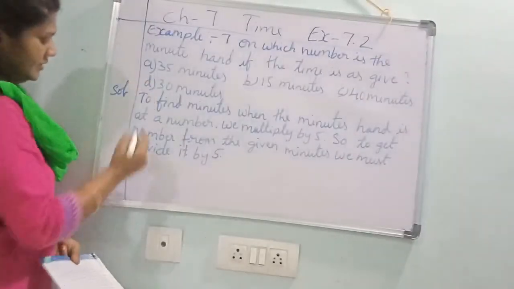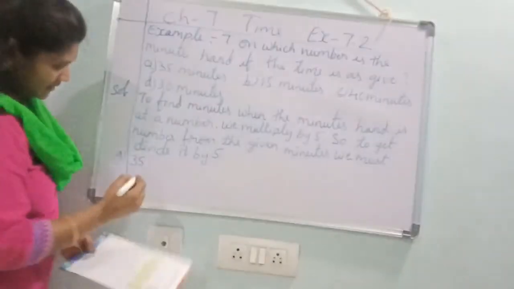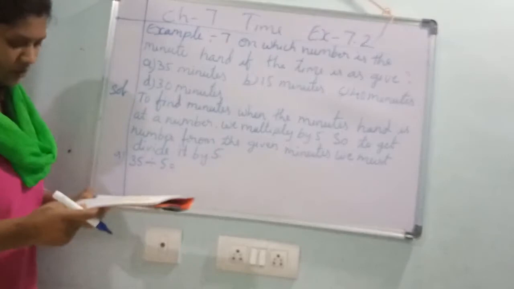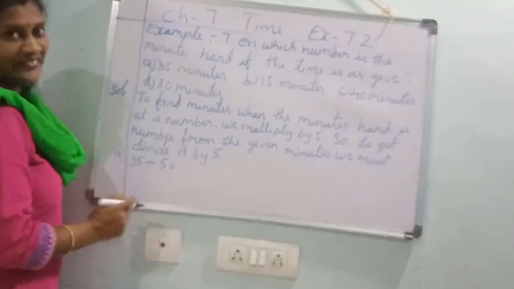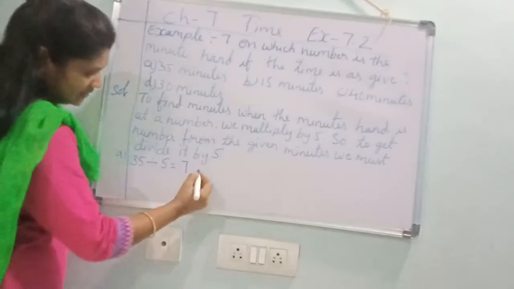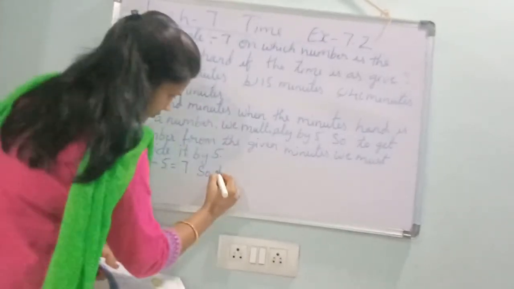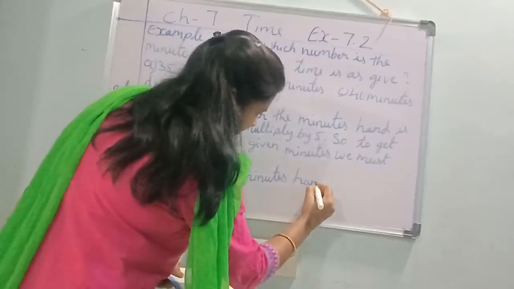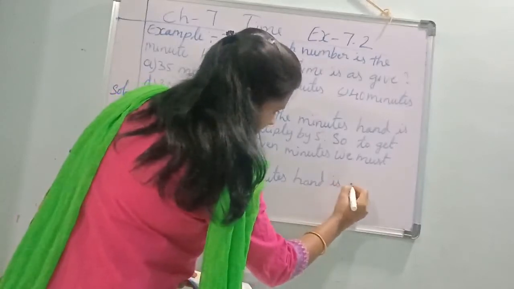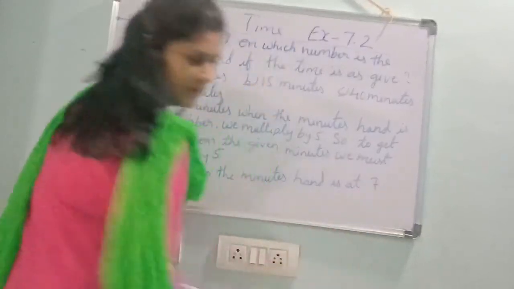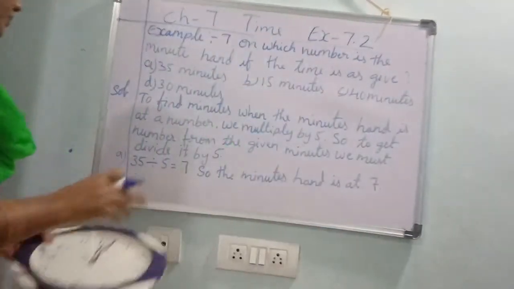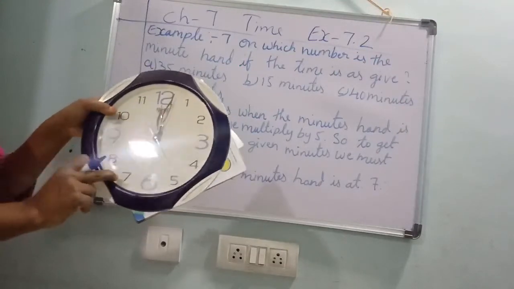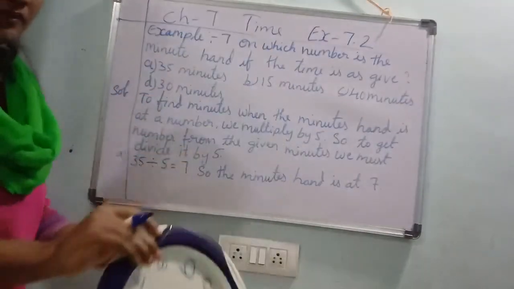Okay, A1. What is that? 35 minutes. So, 35 divided by 5 is equal to, already I told you. What is that? 5 sevens are 35. So the minute hand is at 7. Yes or no? Already I told you. See? 35 means where it will come? Here. Yes? Where? Minute hand is in 7. Yes or no, children?